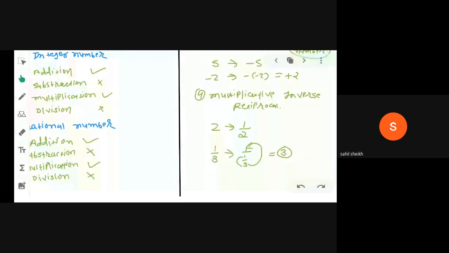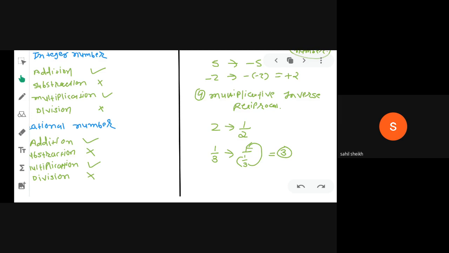Again, see the same thing here. If you want to find the reciprocal or multiplicative inverse of 2, what is the answer? Your answer is 1 by 2. Why? Because 2 is in numerator. If you want to find the reciprocal, we have to change the position of numerator and denominator. So here we have 2 by 1. So we change the position. We get 1 by 2. Clear to all of you?